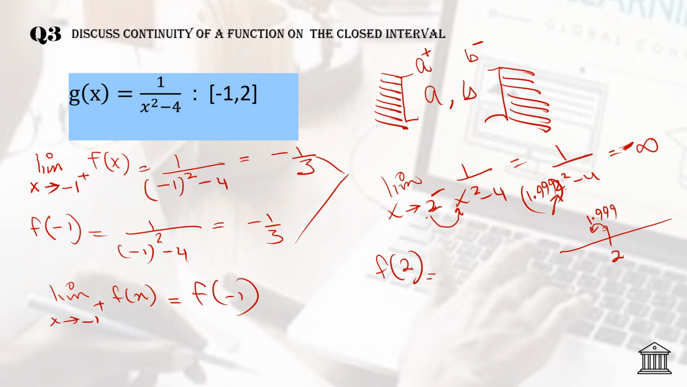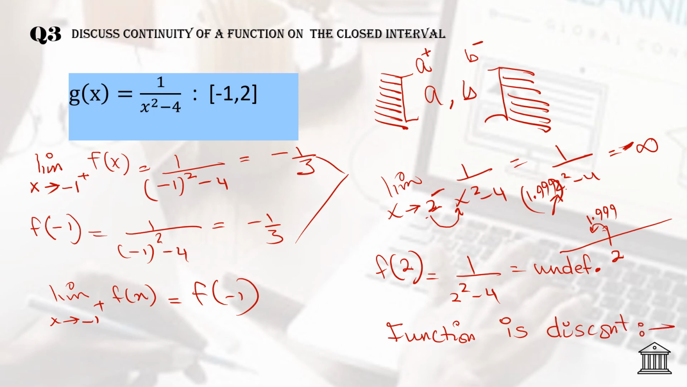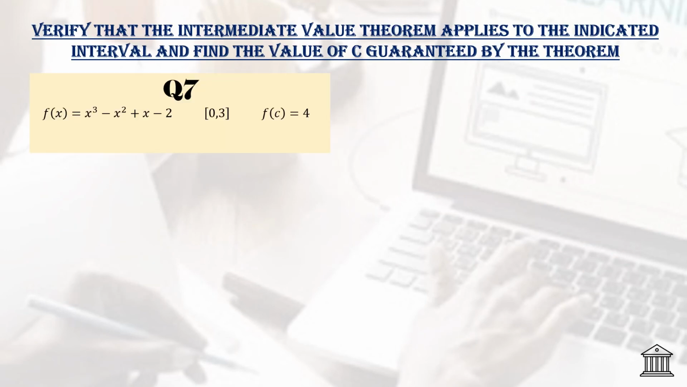Now if you apply the function directly to x square minus 4 in the question, of course you will get the answer as undefined. But 2 is included in the closed interval. So what is the conclusion? The conclusion is that the function is discontinuous in the closed interval. Why? Because the value at 2 is undetermined. Now the question is, verify that the